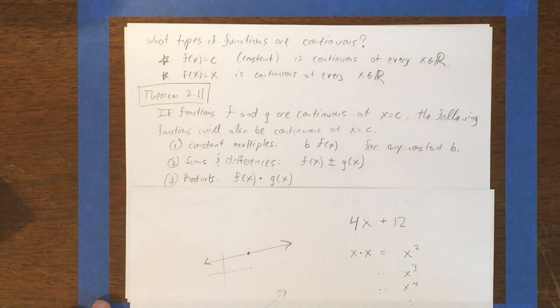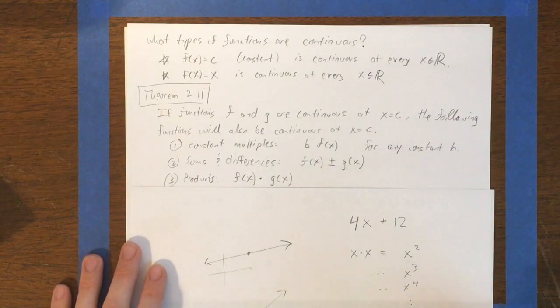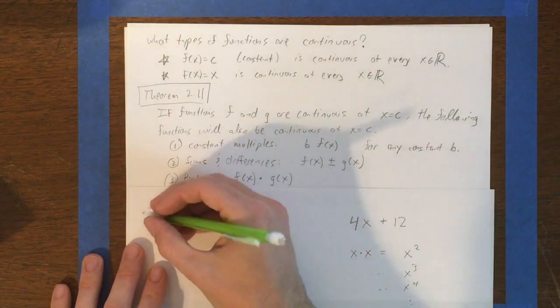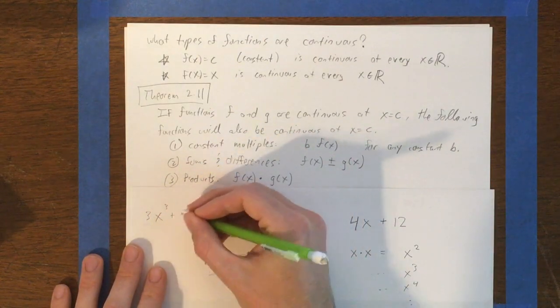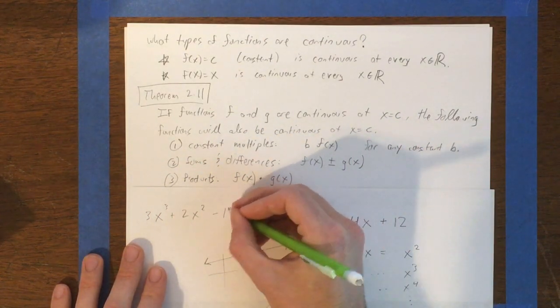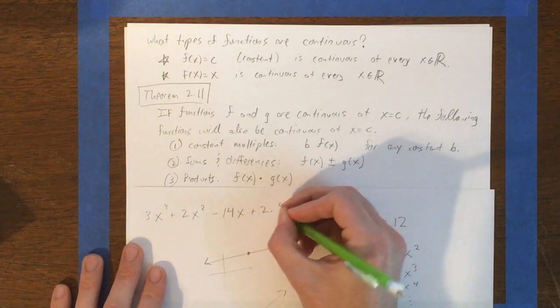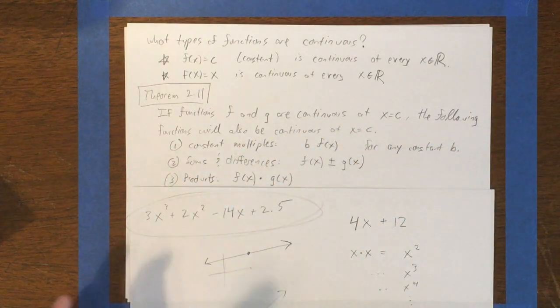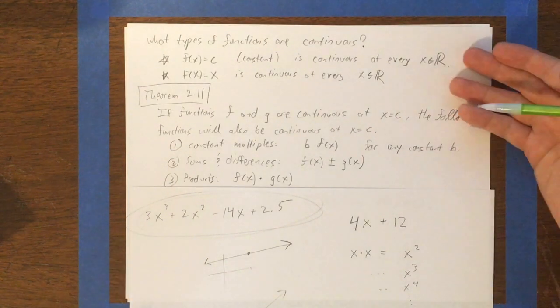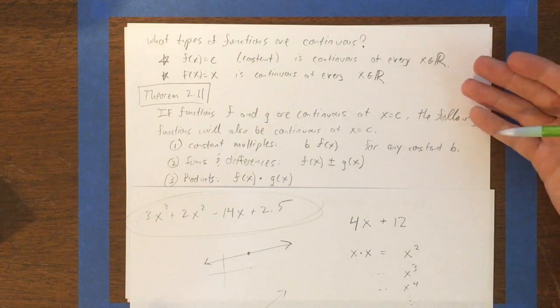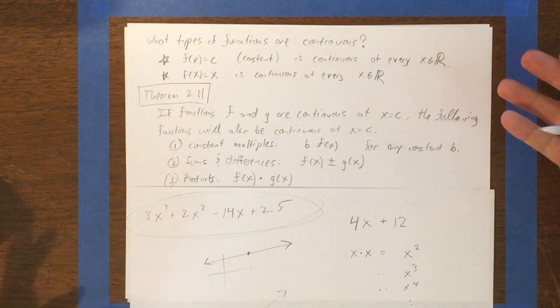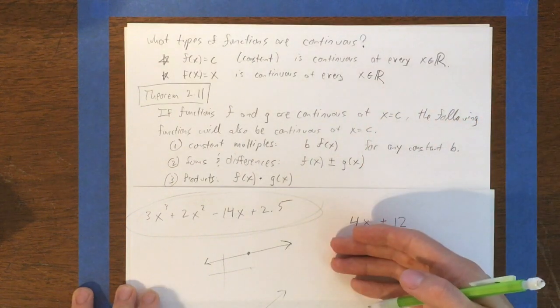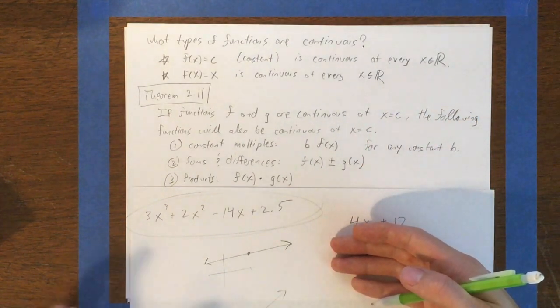I could then take constant multiples of those and then add them together. And what are we approaching? Suddenly, if we're taking constant multiples of powers of x and adding them together, we're going to get 3x cubed plus 2x squared minus 14x plus 2.5. Let's throw in a non-integer there. What kind of functions are we dealing with here? We're building polynomials. So this theorem is telling us that starting from some very basic facts, that constant functions and y equals x itself are continuous everywhere, we've actually been able to conclude with the theorem that polynomials are continuous at all real numbers.